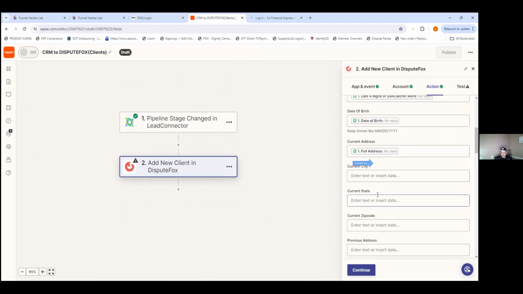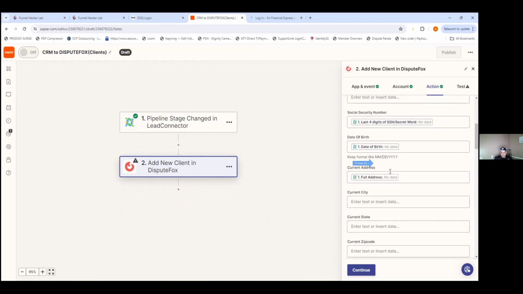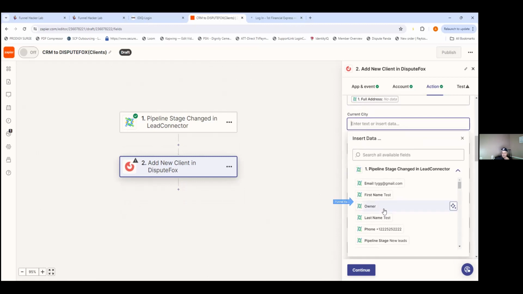Yeah, click off the current city, zip code. Should I do it that way? If you want to, whatever you want to do. Full address is everything, right? But the full address is a street address. You're going to have to put the city in as well if you want that. The full address is going to give you like 125 Chestnut Street, whatever it is.